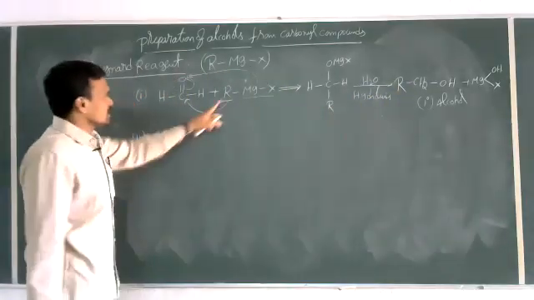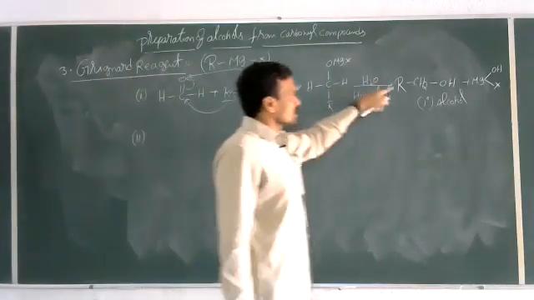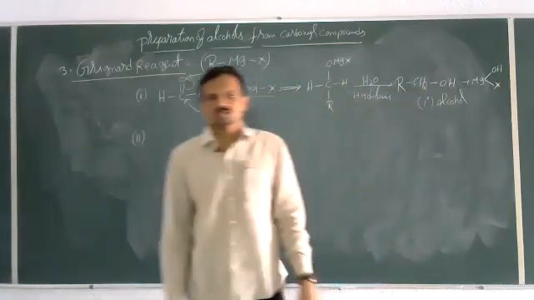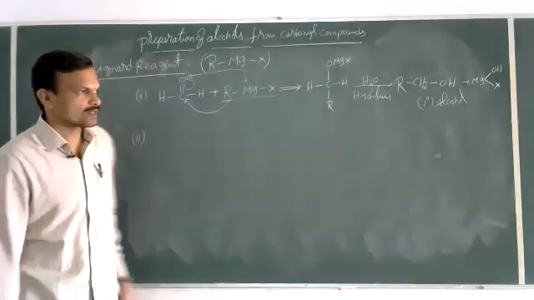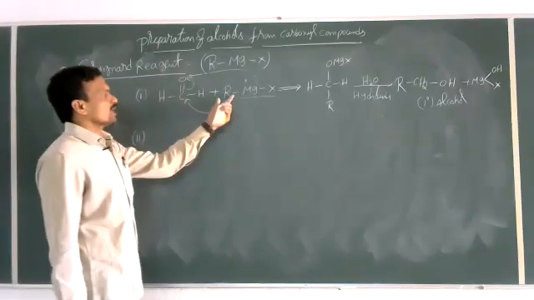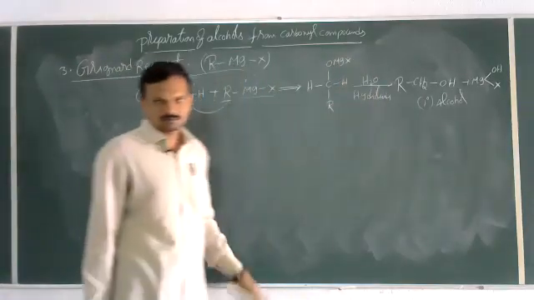Here I'll take CH3MgI, and I'll get CH3CH2OH, which is nothing but ethyl alcohol. So when formaldehyde reacts with the Grignard reagent, we get primary alcohols.